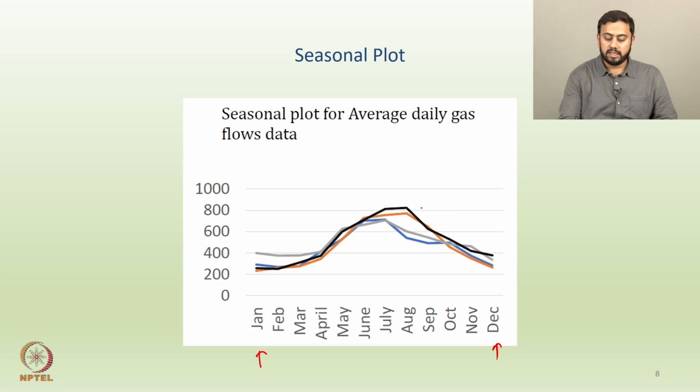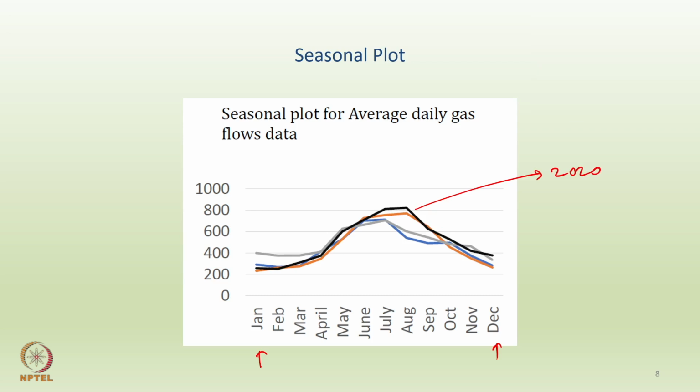All right. So what happened in, let's say, 2020 might be given by the black line. Then what happened in 2021 might be given by a different color, let's say orange. Then what happened in 2022 would be given by, let's say, a silver color, and what happened possibly in 2023 might be given by the blue color. All right. So on the x axis you have the months within a year, and the graph itself gives you the behavior across years. One particular curve or color signifies one particular year.